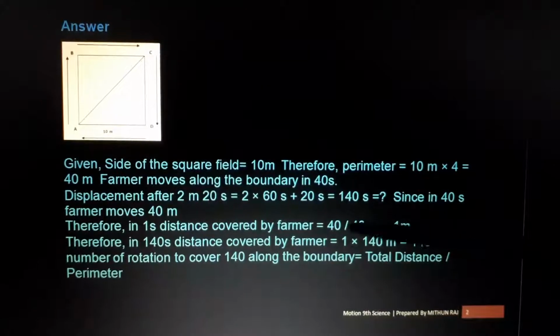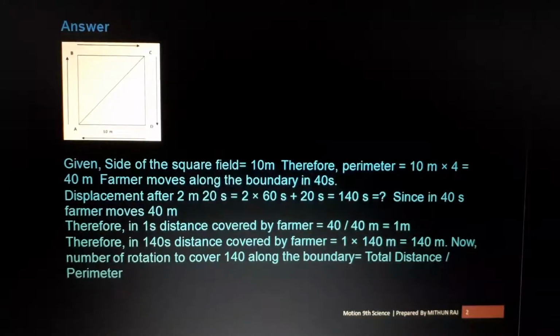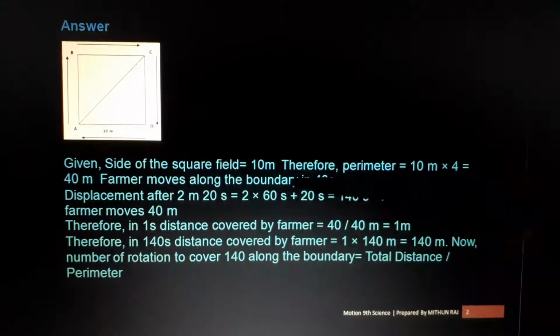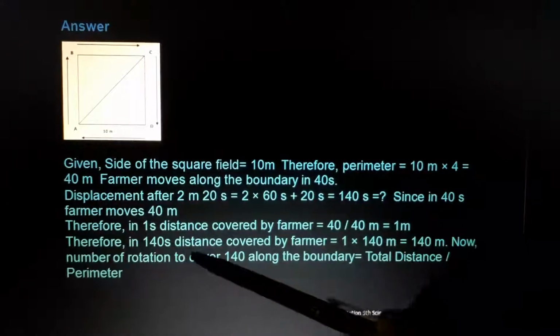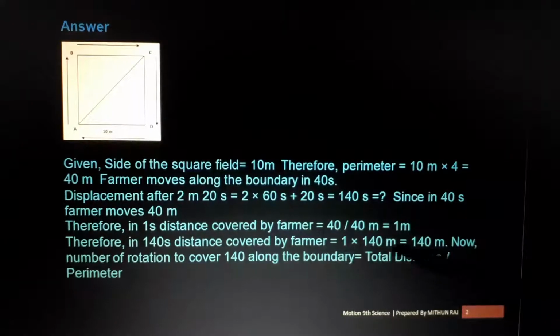So we need to find out when 140 seconds is there, what is the position of the farmer. So 1 second, 1 meter he covers. Therefore in 140 seconds, the distance covered by the farmer is 1 into 140, which is 140 meter. Understand? 140 meter. So now we need to find out where the farmer is now actually.